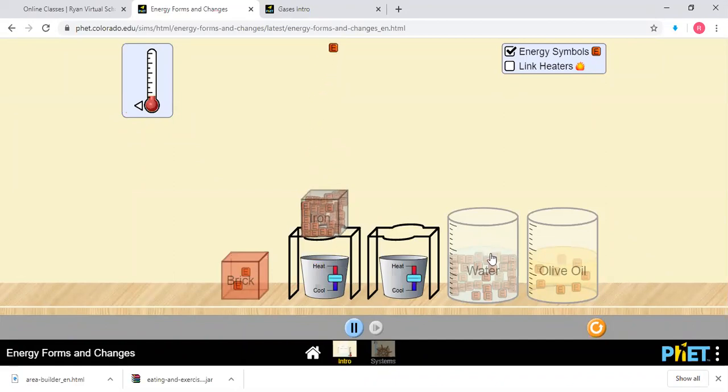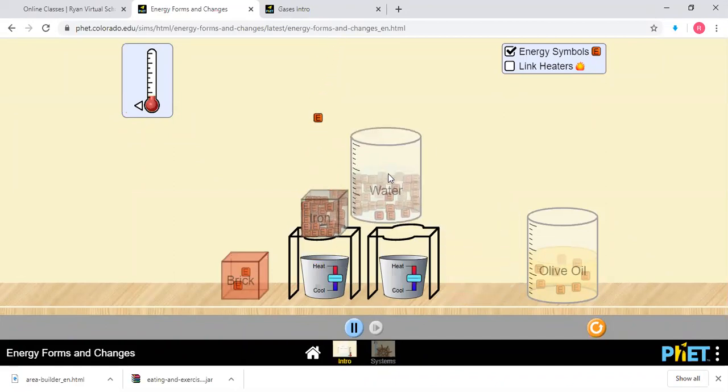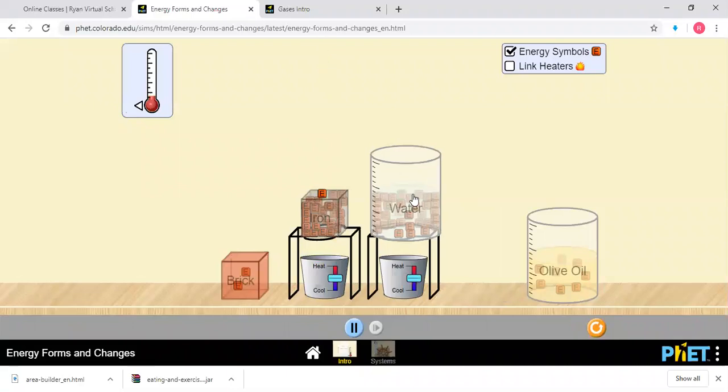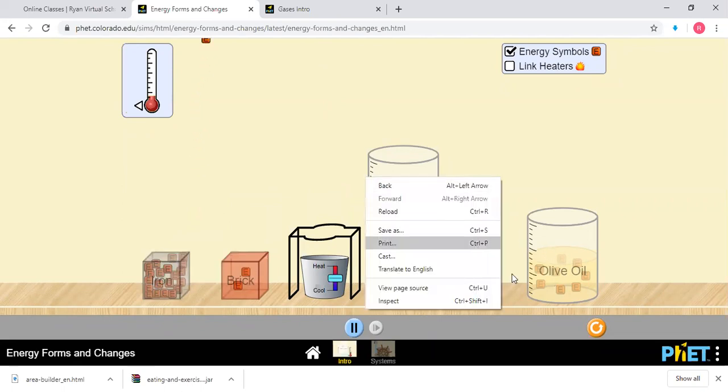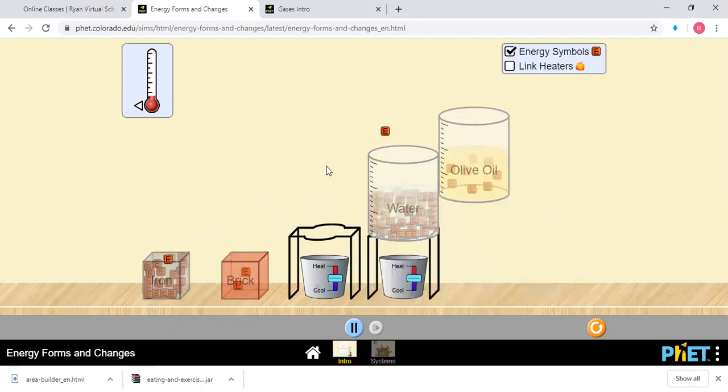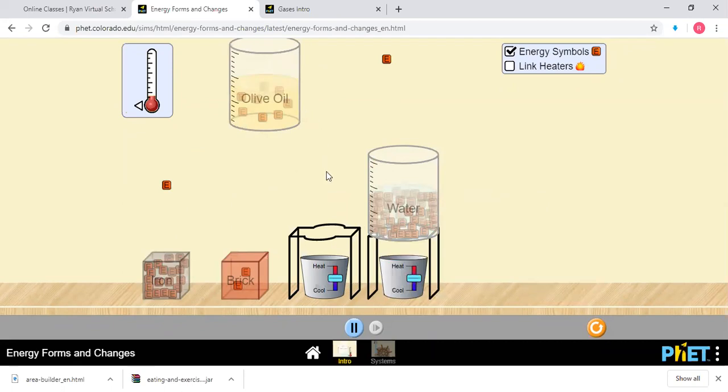So what will happen if I heat water? Can you tell me? Vapor. Yeah, it will turn to vapor. We'll see an example here. If I'm heating water here, you see water is getting energy. Now instead I will remove the iron blocks and I will keep olive oil here.